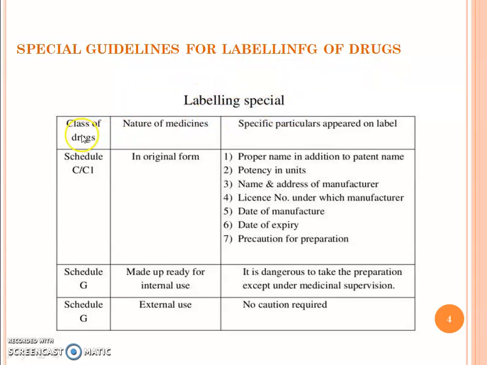Labeling specials. Class of drugs: Schedule C and C1, so these are biological drugs. Nature of medicine: original form. Specific particulars appear on the label: proper name in addition to patent name, potency in unit, name and address of manufacturer, license number under which manufactured, date of manufacturing, date of expiry, precaution for preparation. Then Schedule G, made up ready for internal use: it is dangerous to take the preparation except under medical supervision. Schedule G, for external use: no caution required.